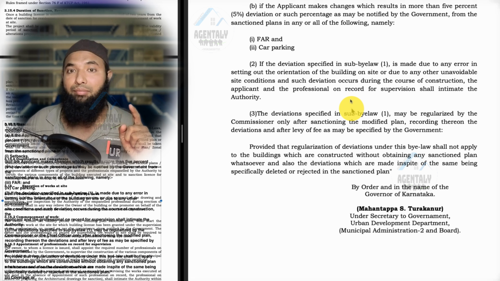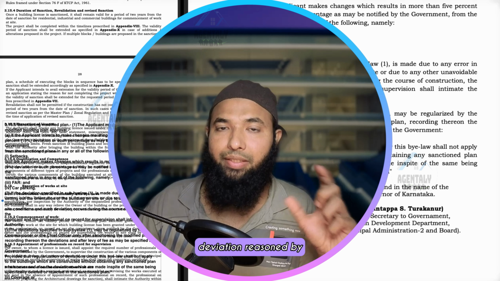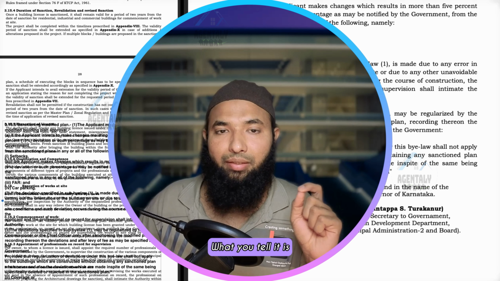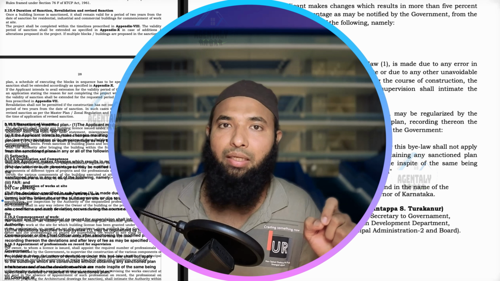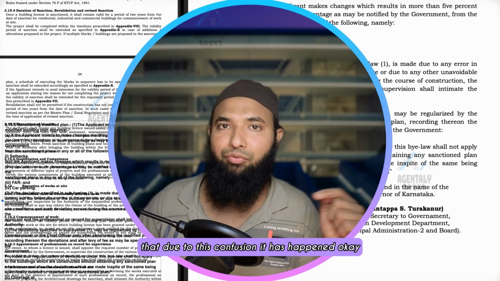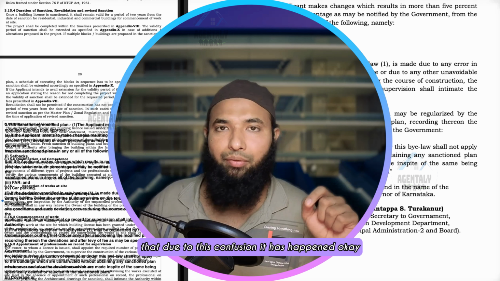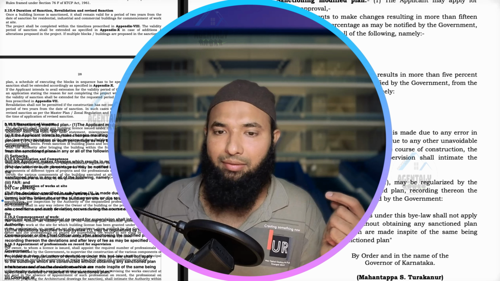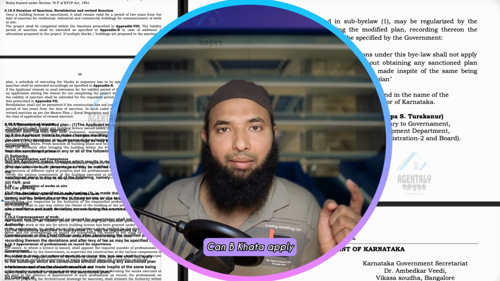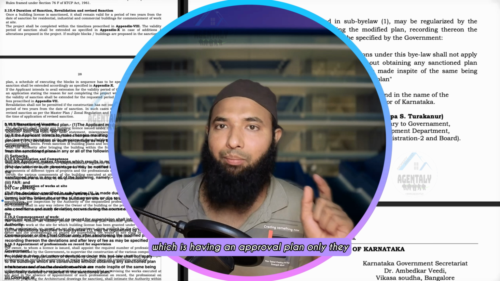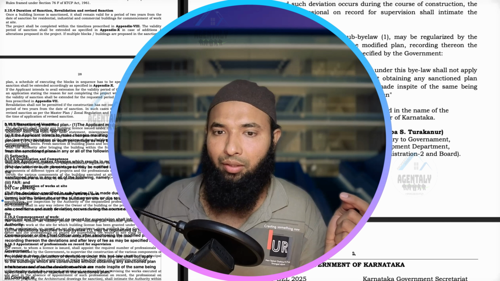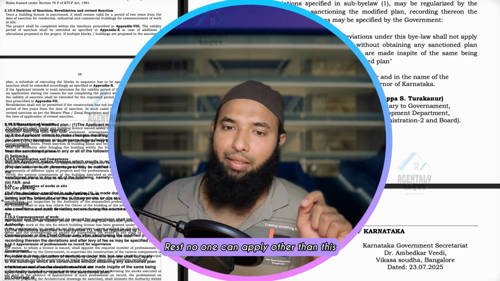Then again, what are the changes? 5% we have seen. And if properties have any deviation due to reasons like side dimension confusion, then they have to inform that it happened due to this confusion. Now 5% is very clear for floor area ratio, and 15% is very clear for setbacks. So can B khata apply? No, only properties which already have an approved plan can apply for this reapproval of building plan. No one else can apply.